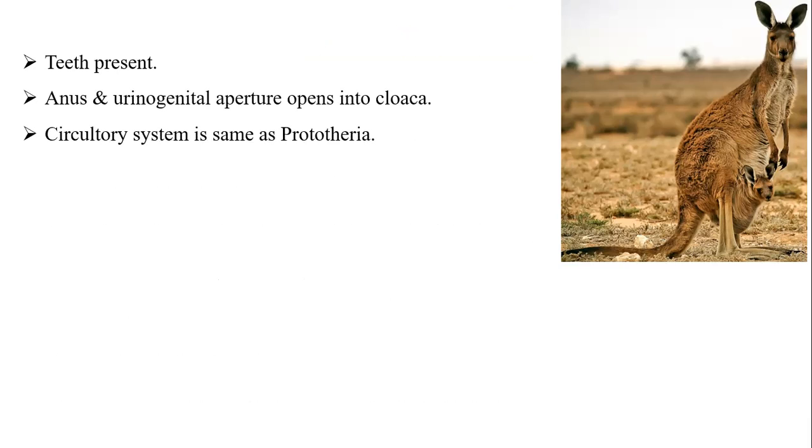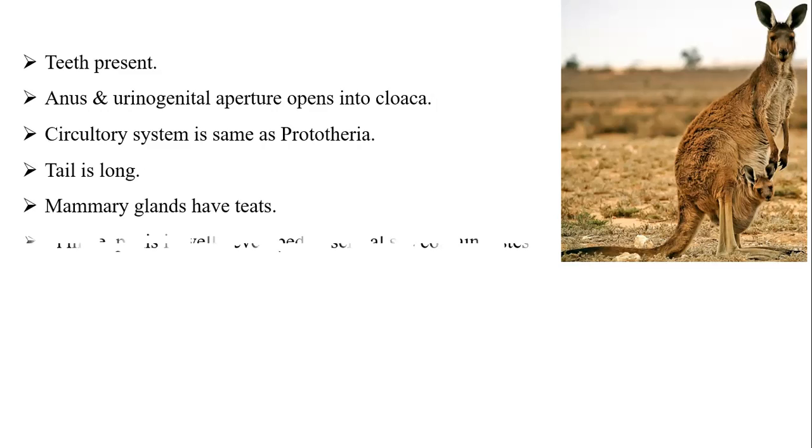Circulatory system is the same as that of Prototheria. Tail is long, that is also seen in the photograph. Mammary glands have teats, that means they have nipples. In male, penis is well developed and scrotal sac contains testes, as found in higher mammals also.